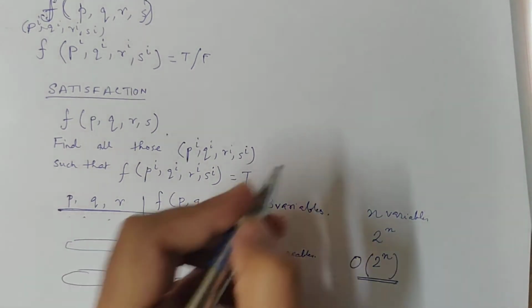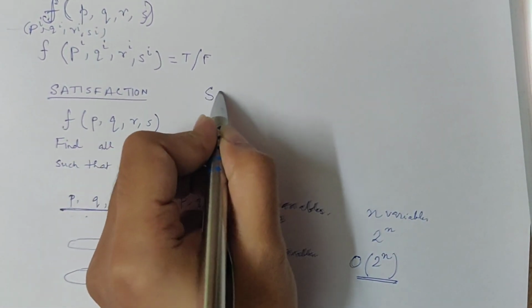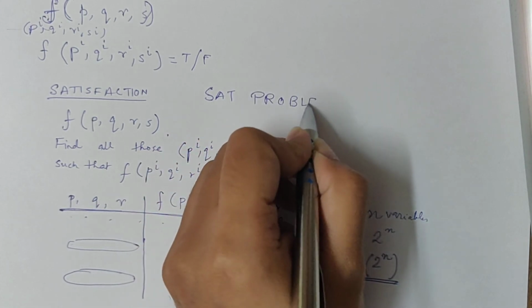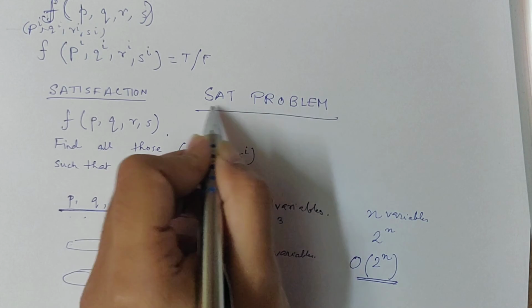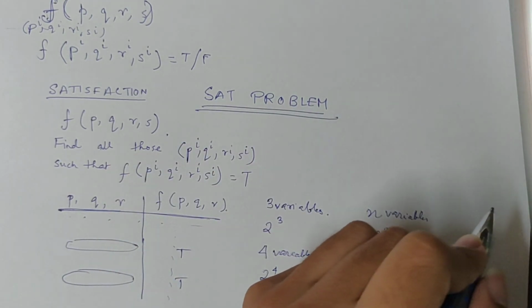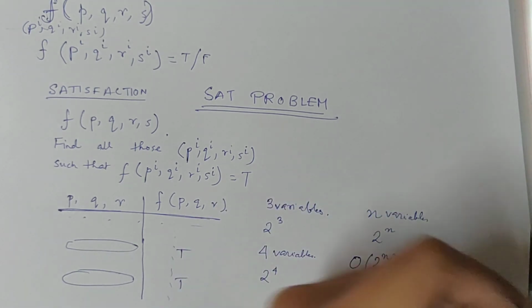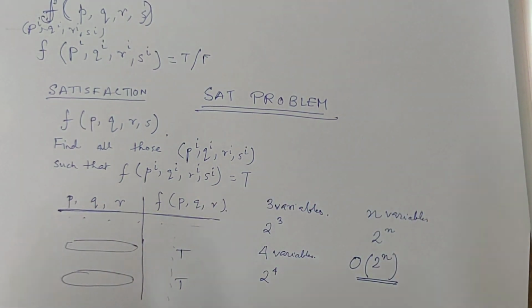So the satisfaction problem, also sometimes called the SAT problem, is actually a very practical problem that requires to be solved for different purposes. I will tell you where they are required, some examples of them. Now it becomes a huge challenge.